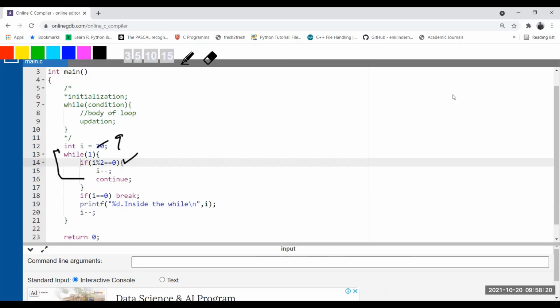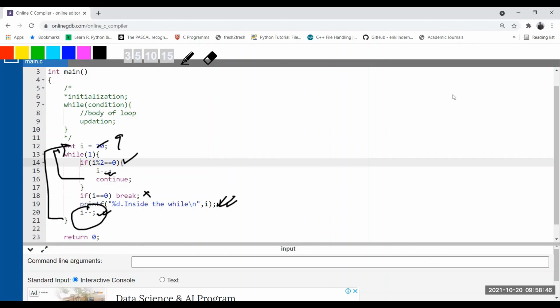9, continue, so it continues again with 9. Is 9 modulus 2 equal to 0? No. 9 equal to 0? No. Printf this, it will print first 9, 8. Okay, see what happened. See the condition. At some point of time, I will definitely become 0 due to this decrement, and this decrement as well. When I is 1, it prints this line. Due to this decrement, it becomes 0.